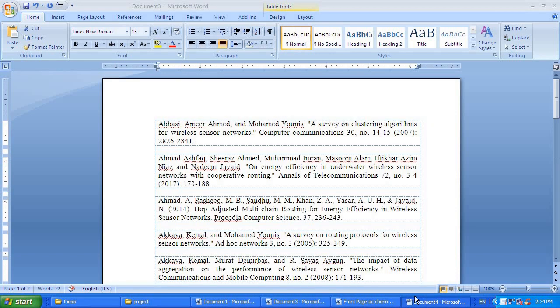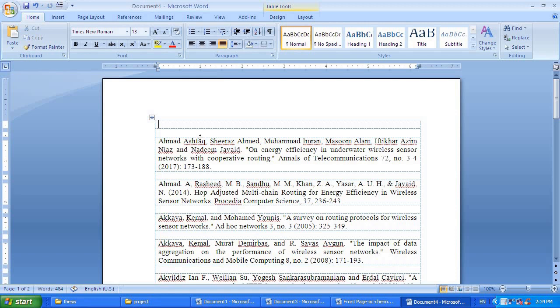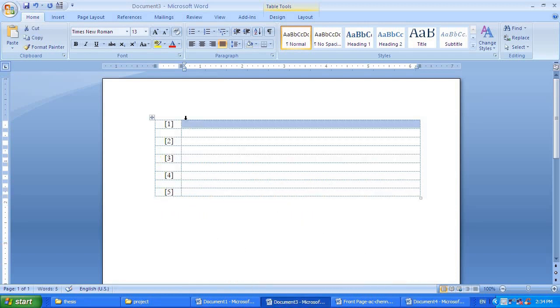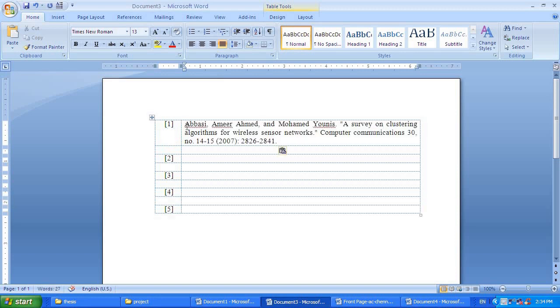For example, these are all the references I am having. What I am going to do is select this, either cut or copy. You can do either. Go to this template which I am sending, keep it here, just paste. That's all. Make sure that all the fonts are in Times New Roman and the size is 12.